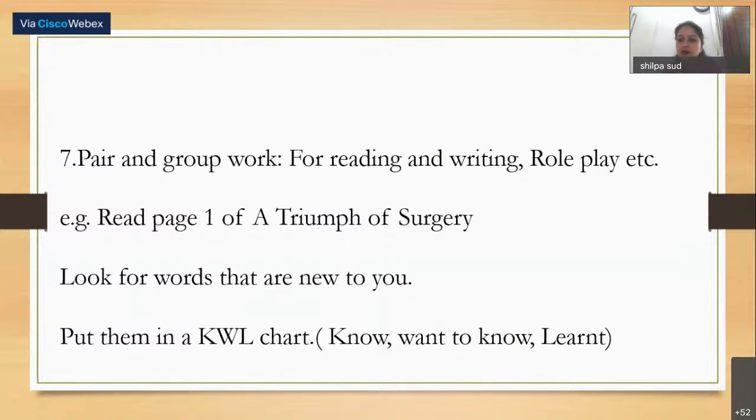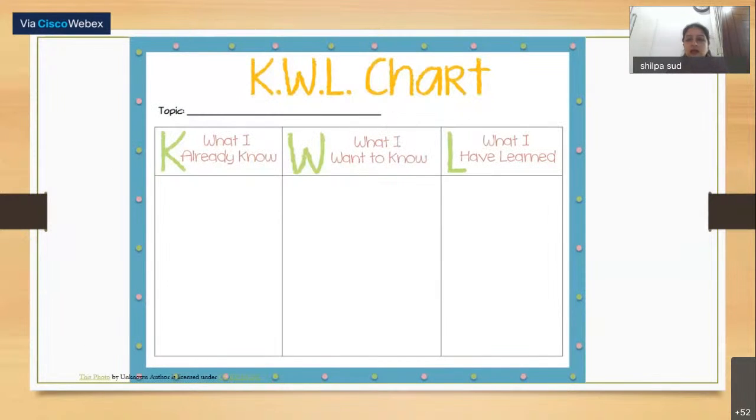Or we can just talk only about the words: which words they do not know and want to know, and after the session, what words they have learned. So this is a pre-reading activity, a while-reading activity, and a post-reading activity in one go. I'll show you how the sheet looks. This is a KWL chart. What I already know is K, what I want to know, what I have learned.